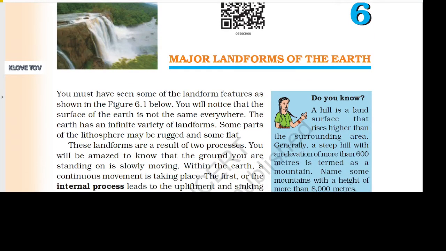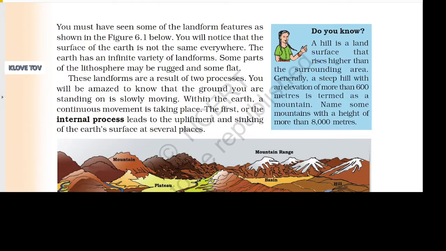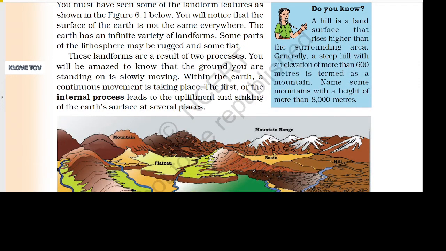Chapter 6, Major Landforms of the Earth. You must have seen some of the landform features as shown in Figure 6.1 below. You will notice that the surface of the Earth is not the same everywhere. The Earth has an infinite variety of landforms. Some parts of the lithosphere may be rugged and some flat.